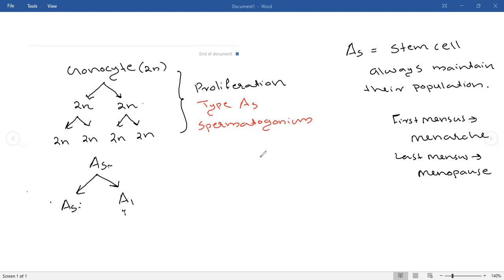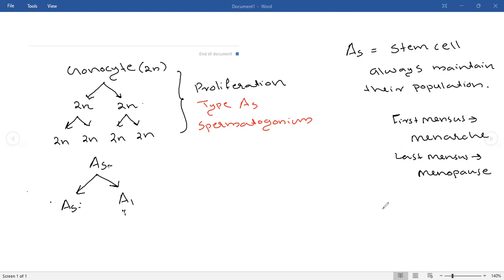That means between her menarche and menopause. You may know menarche and menopause, right? Menarche is the first menses and menopause is the last menses. What is happening during the menstrual cycle? We will discuss in coming classes.